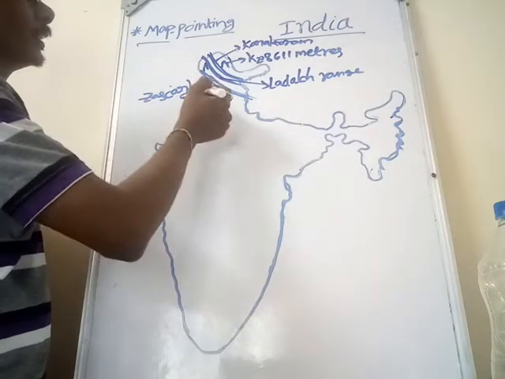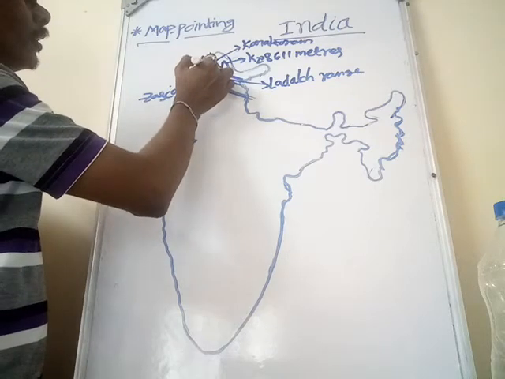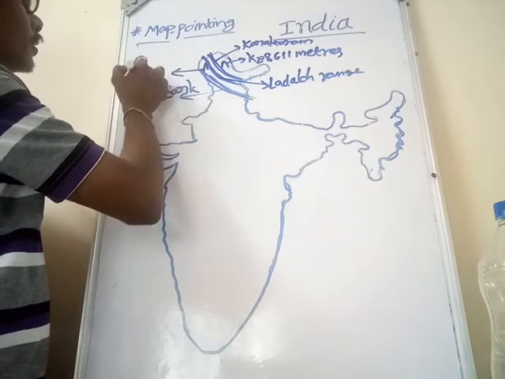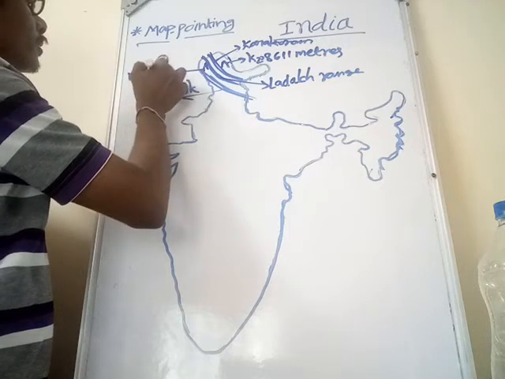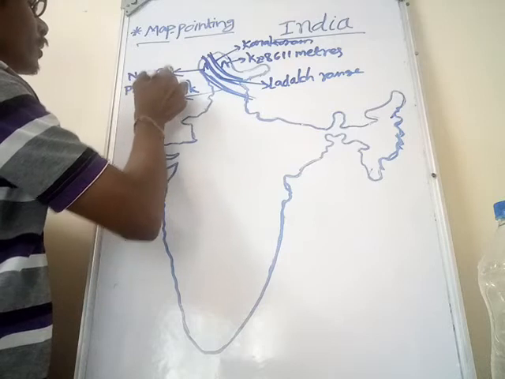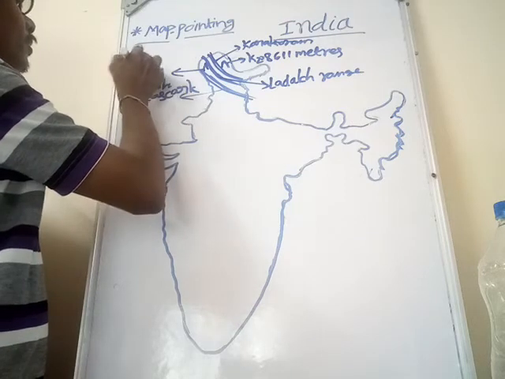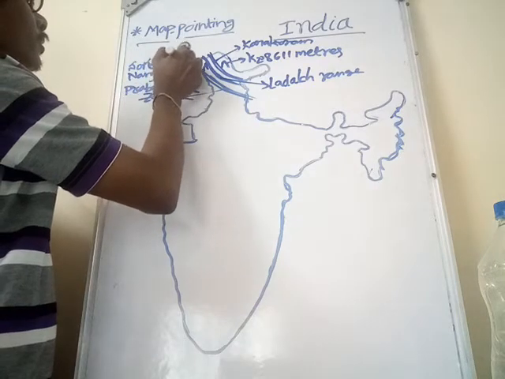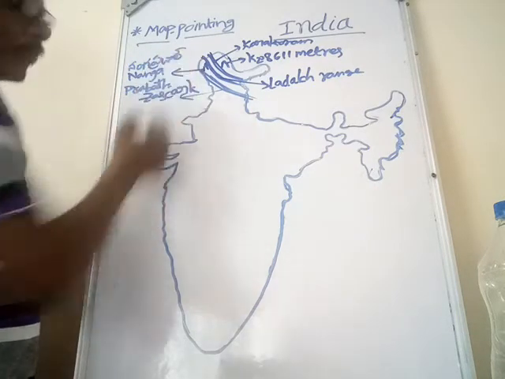In the Ladakh range, it is Nanga Parbat. What is the height of the Nanga Parbat?